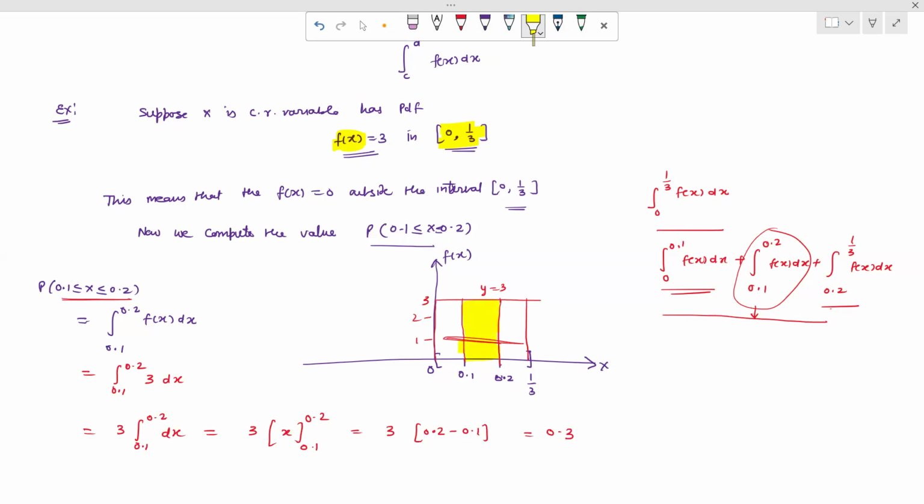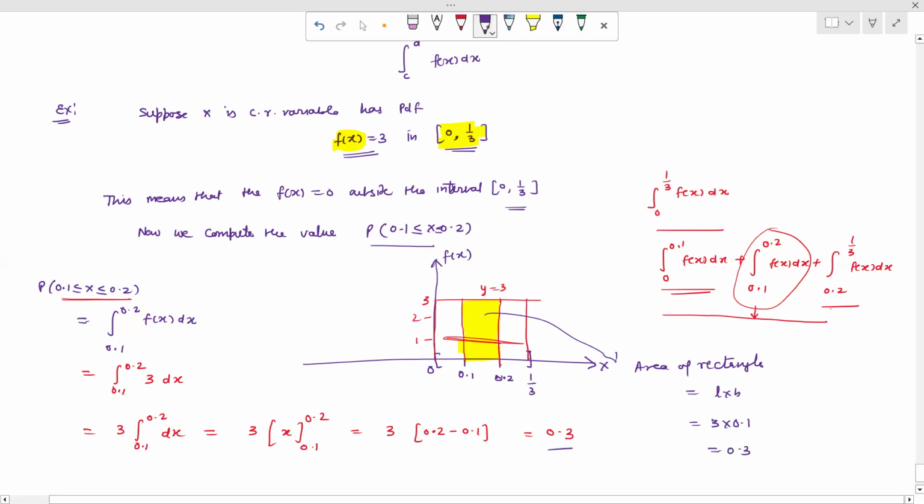So when we evaluate the area of this portion, it makes a rectangle. So what is the area of a rectangle? Area of rectangle is equal to length into breadth. So length is equal to 3 and breadth is equal to 0.1. So this is equal to 0.3. So the answer is the same whether evaluating by integral or directly.